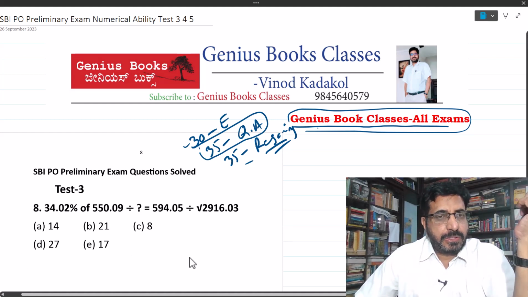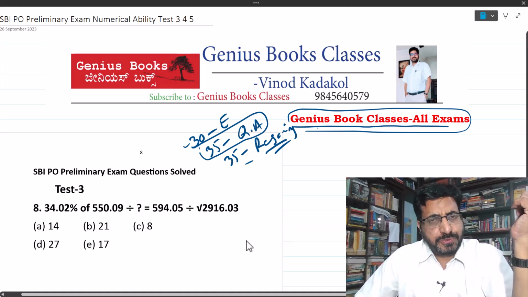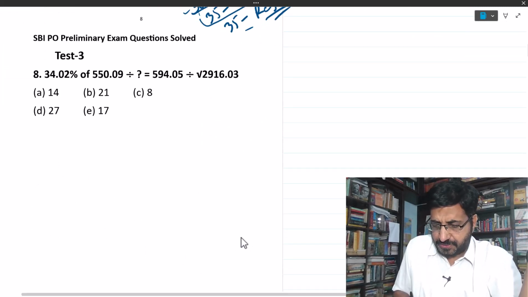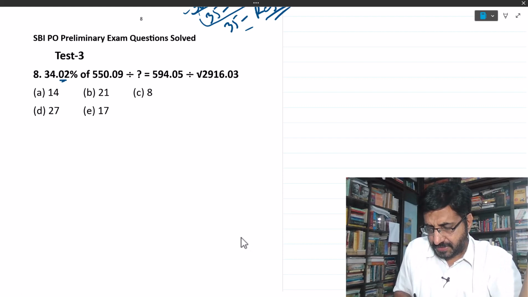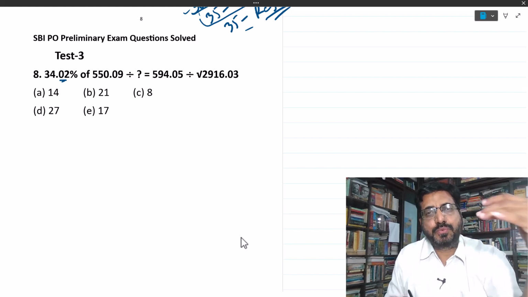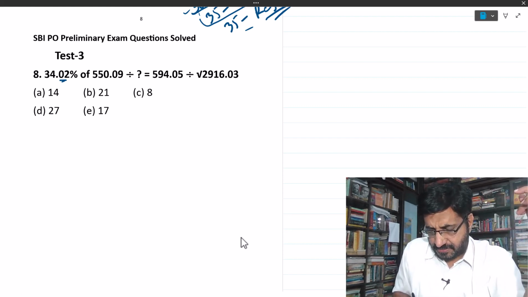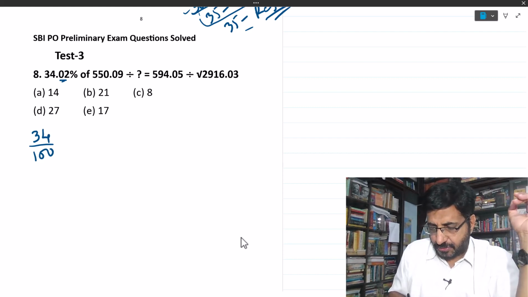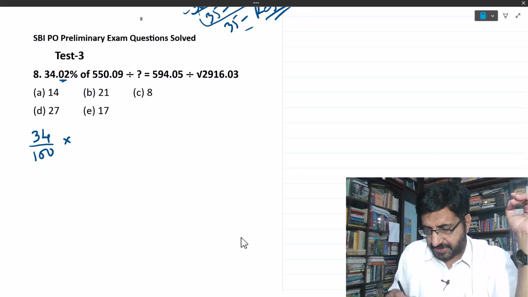Okay, now approximation, I have told you what to do. This is 34.02, so .02 you can ignore because it is not near to 1. Okay, so approximation is 34. Percent means divided by 100, so 100 will come in the denominator. Of means multiplication.